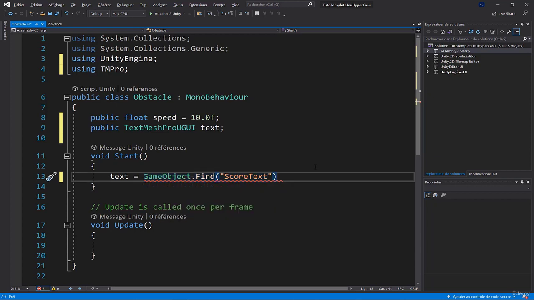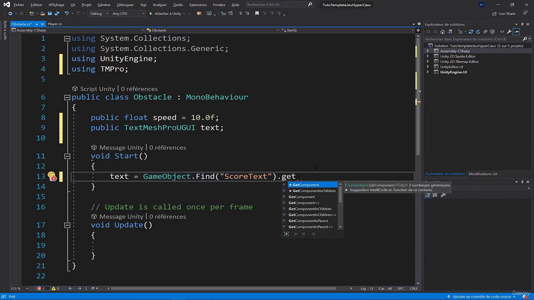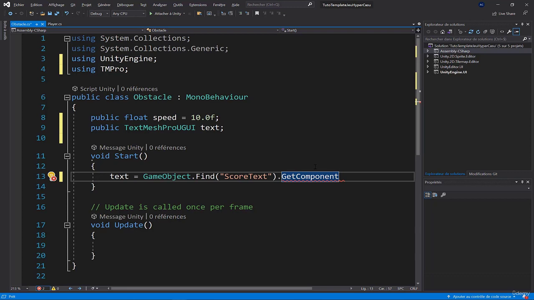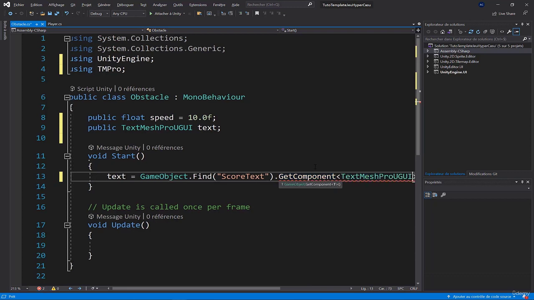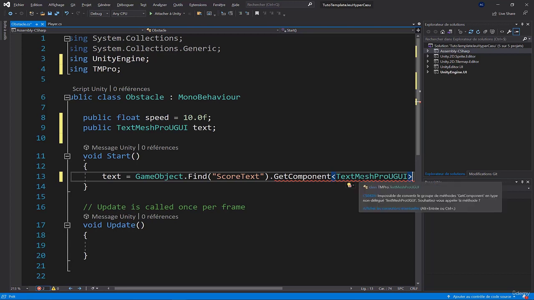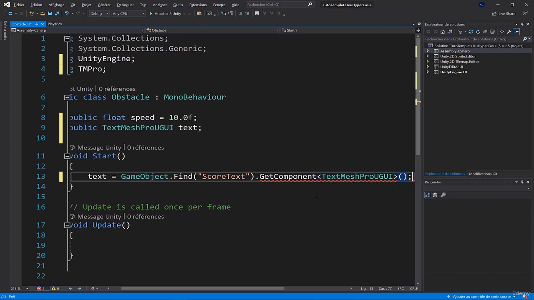When I have retrieved the game object, I do a .GetComponent, which will allow me to retrieve a component of the found object. Between the chevrons, I'll say that I'm looking for TextMeshProUGUI, and I end with brackets. This allows me to retrieve that component specifically for that game object. This means that my text variable will be filled in automatically.